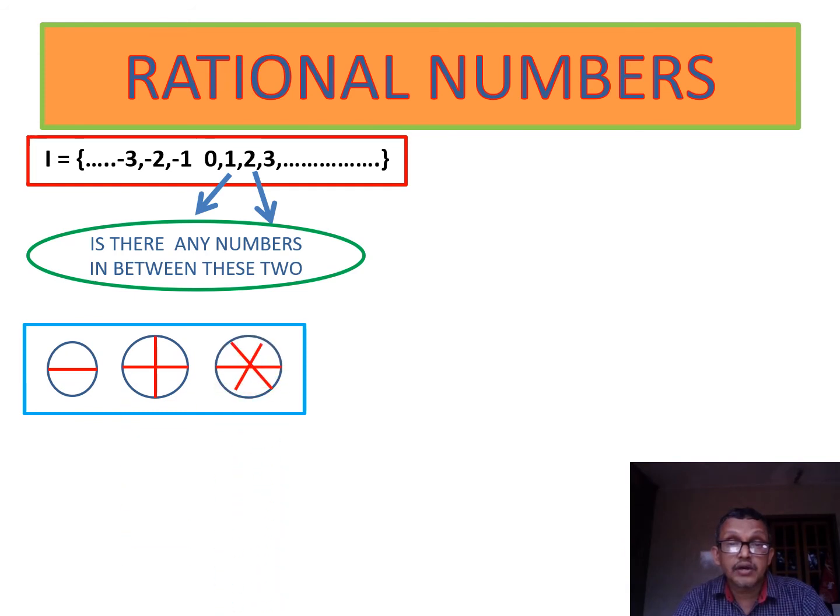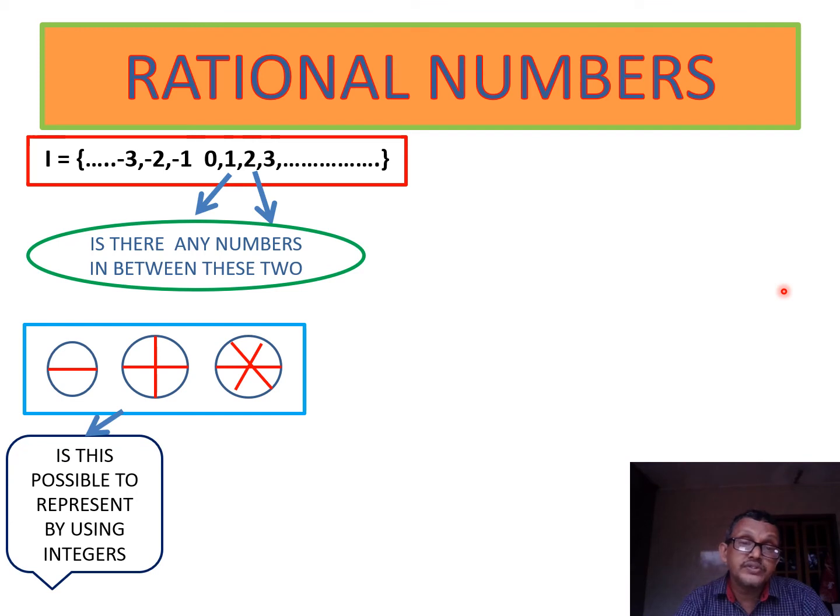In the figures there are parts. How can you represent this? This is half, this is a quarter, this is 1/6, isn't it? You know the fractions. But are they there in this set? No. Where do they come in? For example, is it possible to represent these parts by using these integers? It is not possible to represent these parts by using these numbers, isn't it?